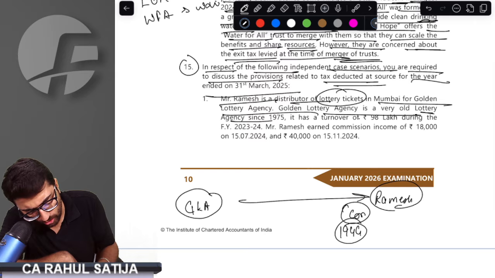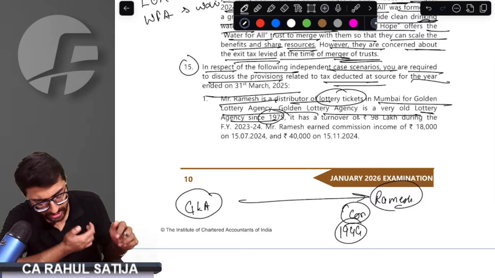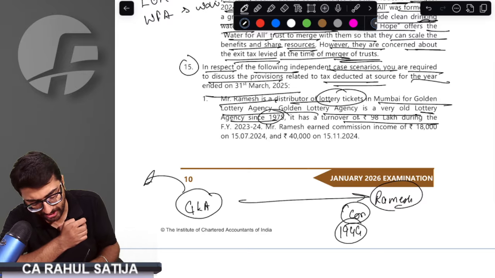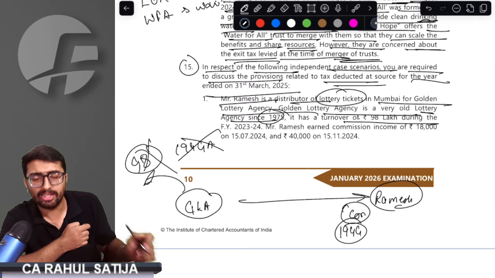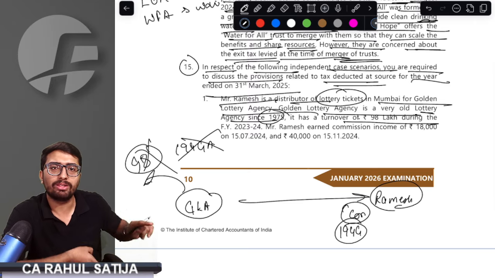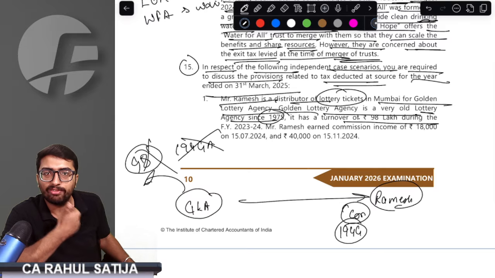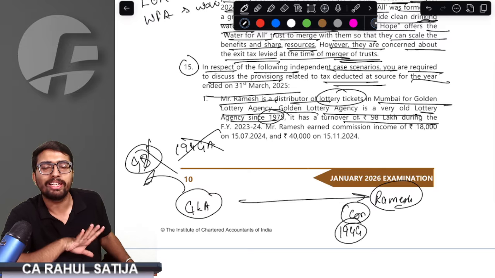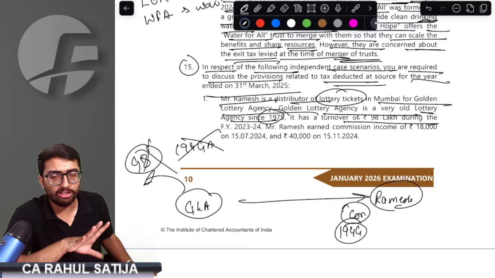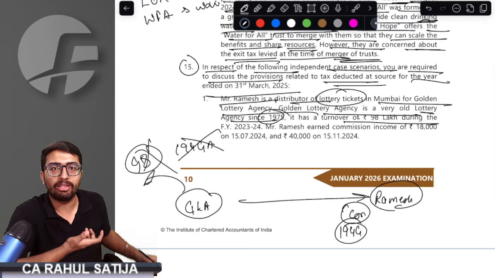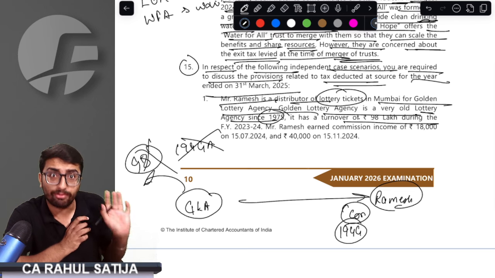Okay. Very old lottery existing since 1975. It has a turnover of 98 lakh rupees. See, under 194G, this turnover limit is not relevant. Turnover relevance comes only under 194H, 194J, 194C, 194I provisions. Turnover is only applicable for these sections. Under 194G, no turnover limit is applicable. If I am selling lottery, if I am giving commission for lottery, even for 1 rupee, then I have to deduct TDS.